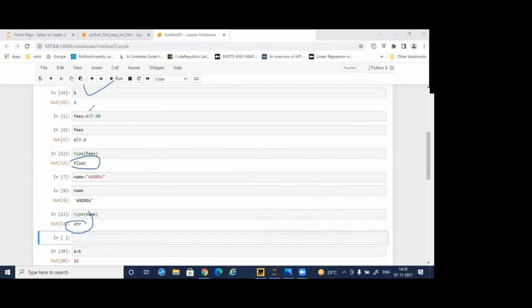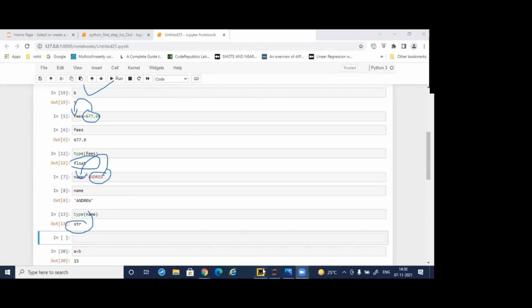So basically, as soon as we write the value inside the variable, Python will automatically come to know what the data types are. So in Python, we do not provide any data type. It is implicitly typed. As soon as I give a certain value to it, Python will automatically know what the data type is.